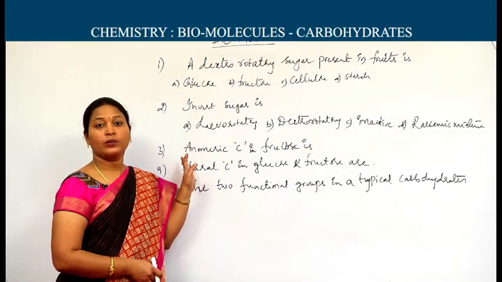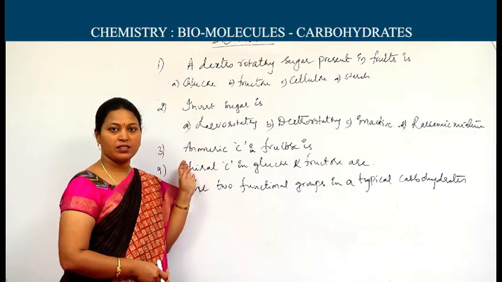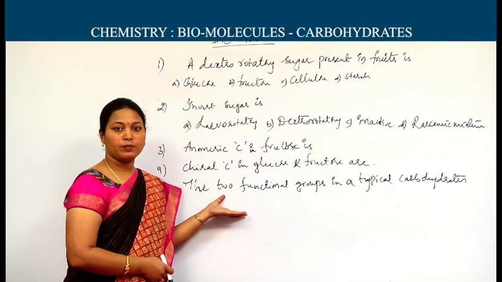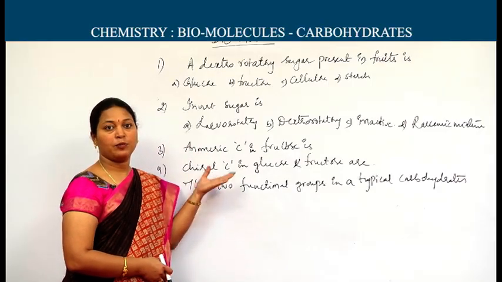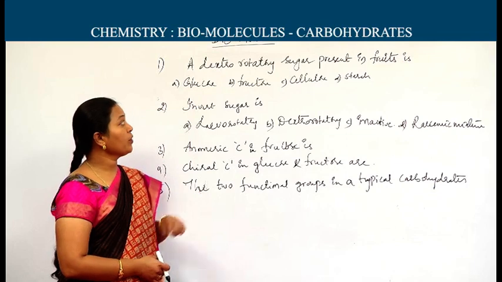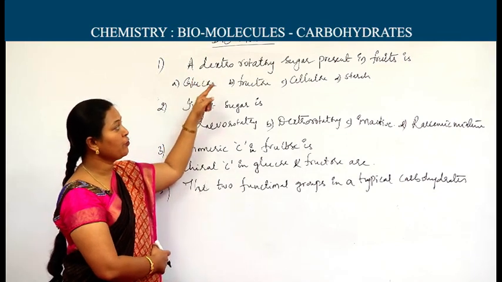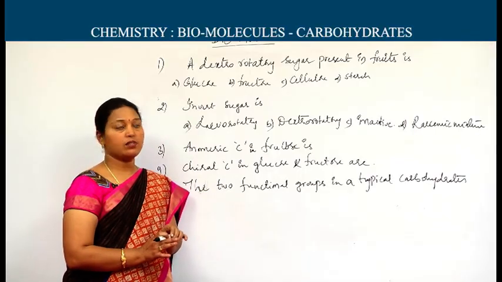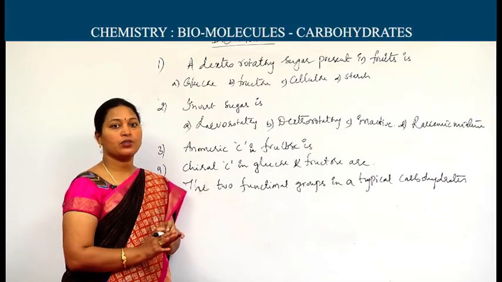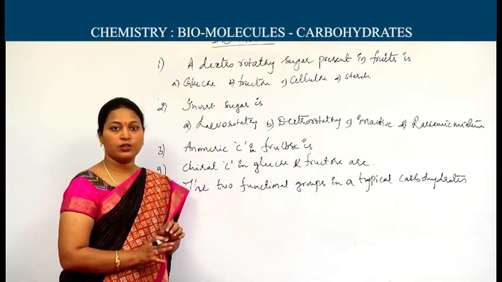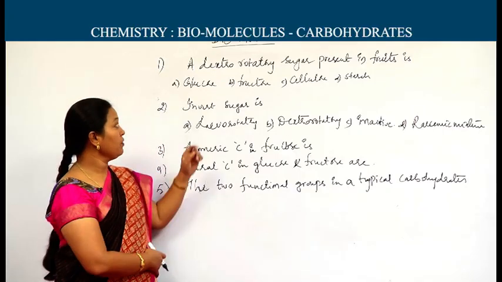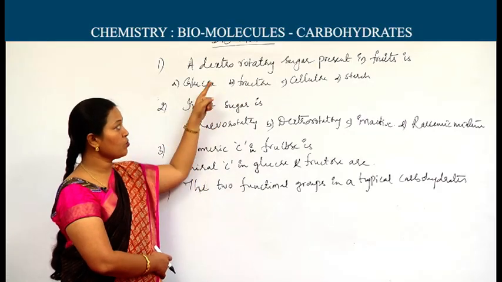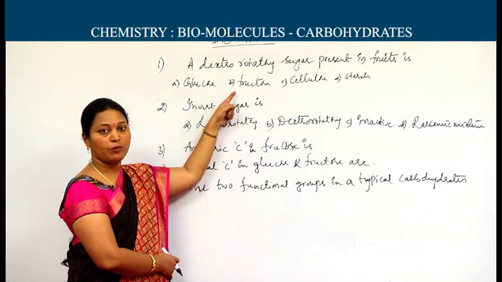It is regarding the polysaccharides. Now we will discuss some possible questions from what I covered, and these are the possible aspects that you can get in coming exams also. A dextrorotatory sugar present in fruit is... Most of the students will get confused. Fruit sugar is fructose, of course. If we face the options glucose, fructose, cellulose, starch, most students think fructose will be the answer.